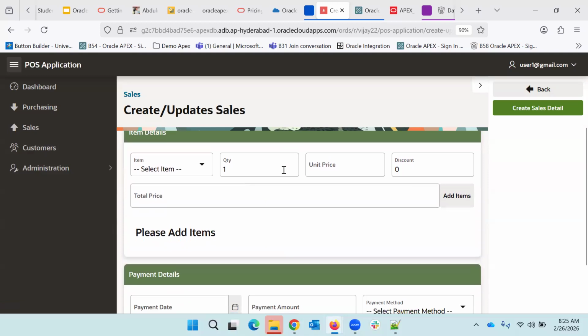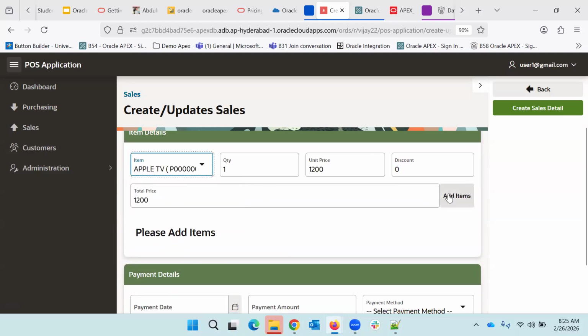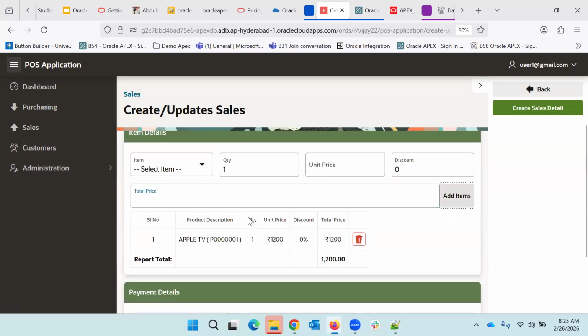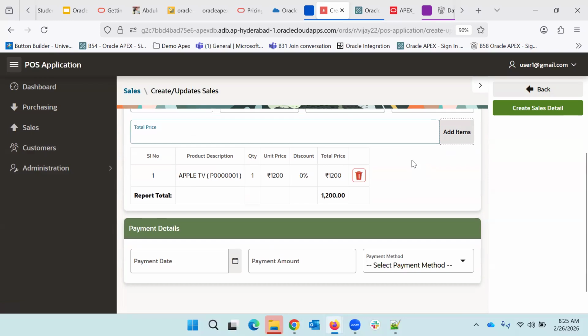In this page, whatever data you store, we are not storing it into the table; we are storing it into a temporary location. Once you click create sales, only then will your data go from the temporary location to the main tables. We'll be seeing how that can be achieved.